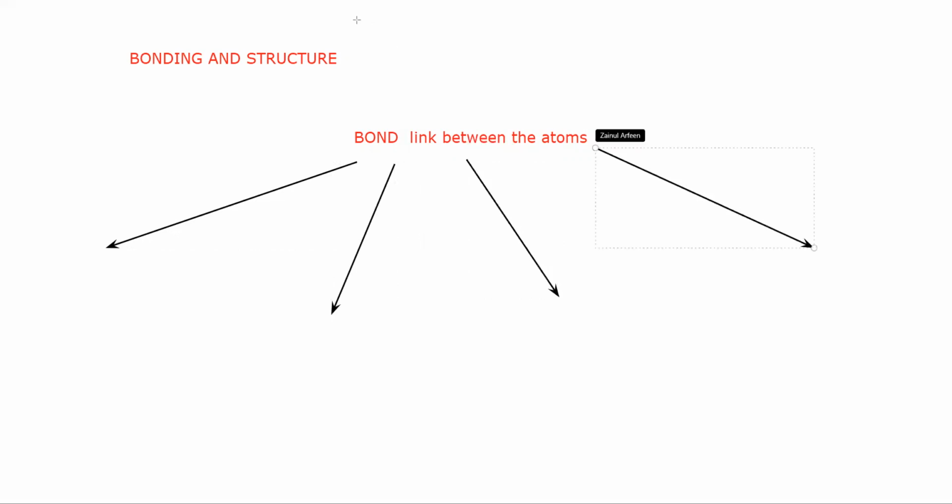And there are four types of bonds: ionic, covalent, metallic, and dative. So there are four basic types of bonds: ionic, covalent, metallic, and the last one is known as the dative bond.